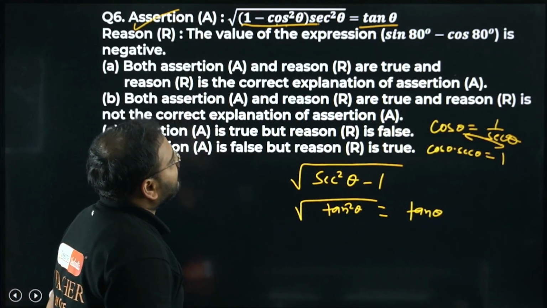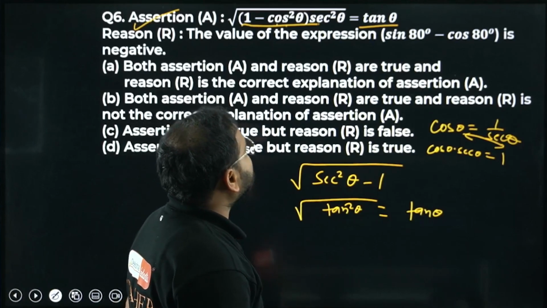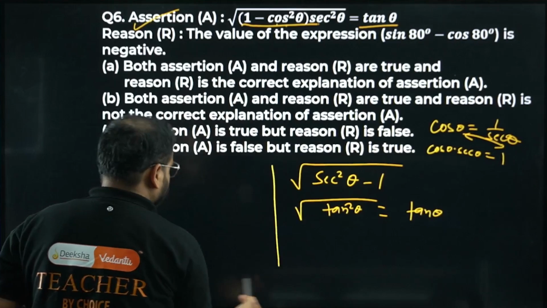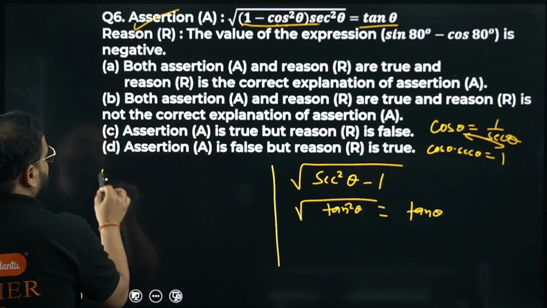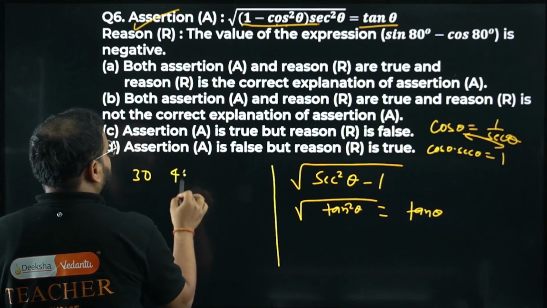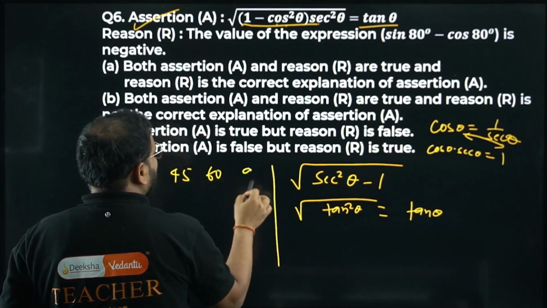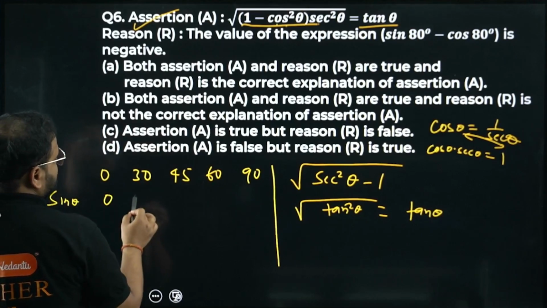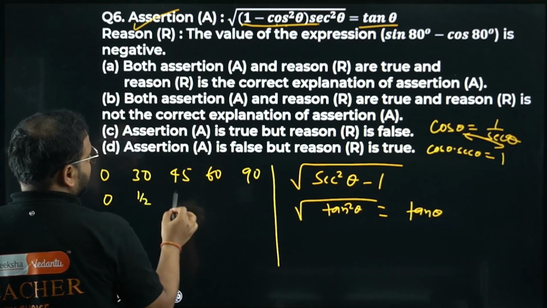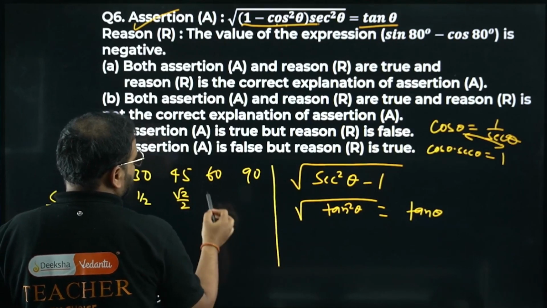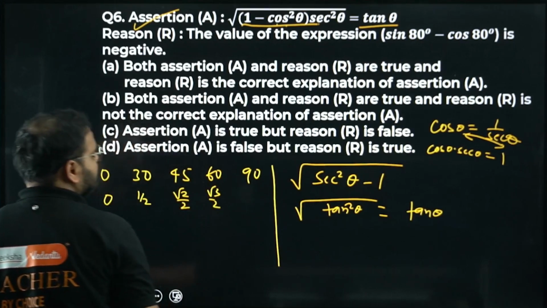Now the reason: the value of the expression sin 80 minus cos 80 is negative. Let's check here. Again, we'll write 0, 30, 45, 60, and 90. For sin theta first, this is 0. How much is this? 1 by 2. How much is this? Root 2 by 2. How much is this? Root 3 by 2.